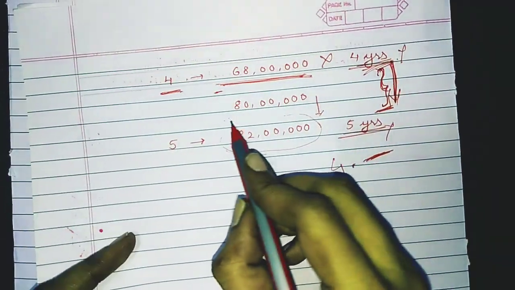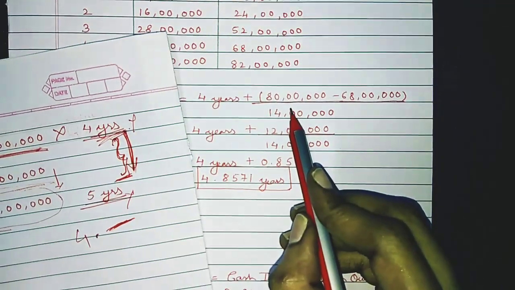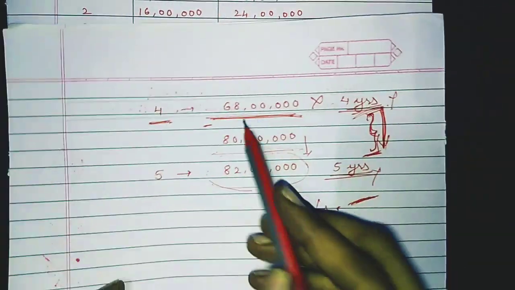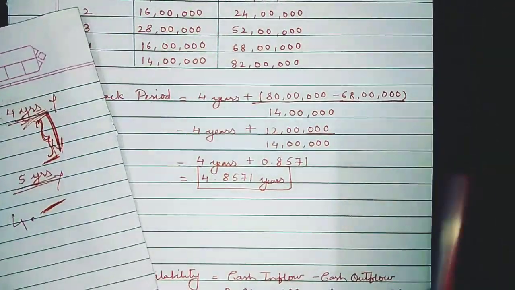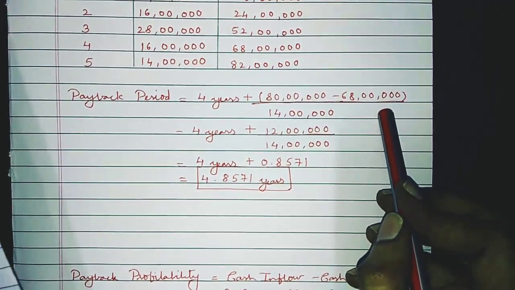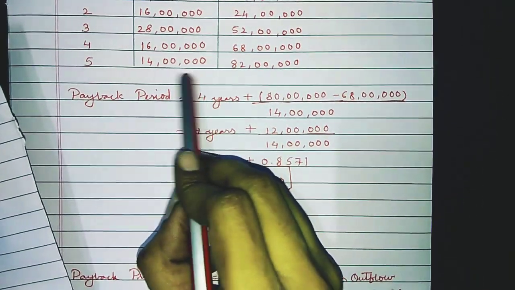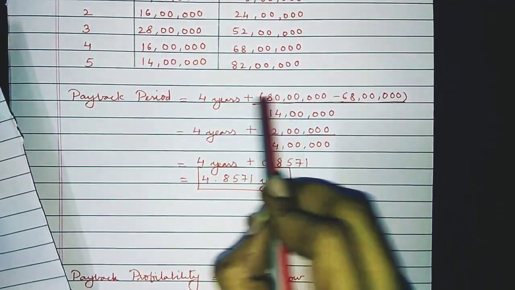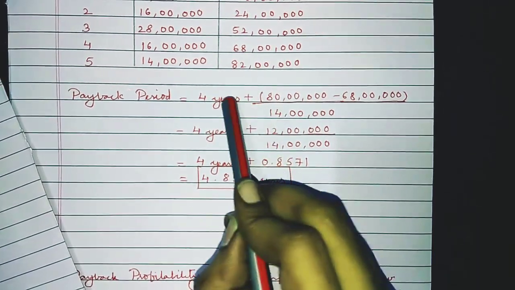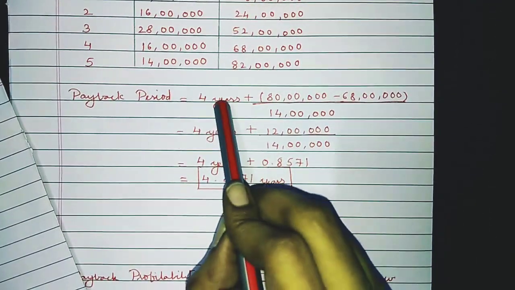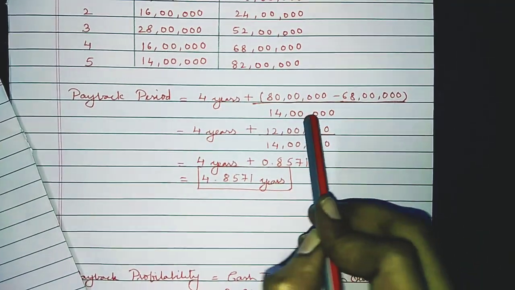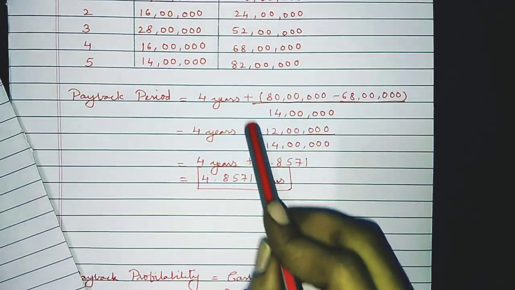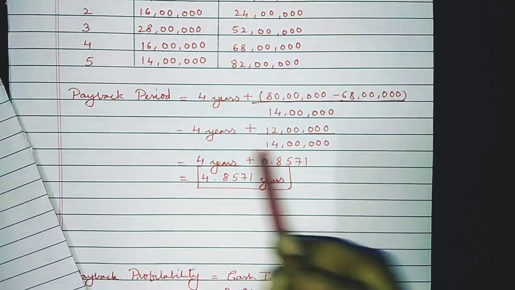Now we require the 80 lakhs, so we put 80 lakhs minus 68 lakhs, since at the end of the 4th year we receive 68 lakhs, divided by the cash inflow in the next year. Always remember the same year, 4 year and 4 year, and in the next year we are going to receive a cash inflow of 14 lakhs. So we divided it by 14 and we got the payback period.